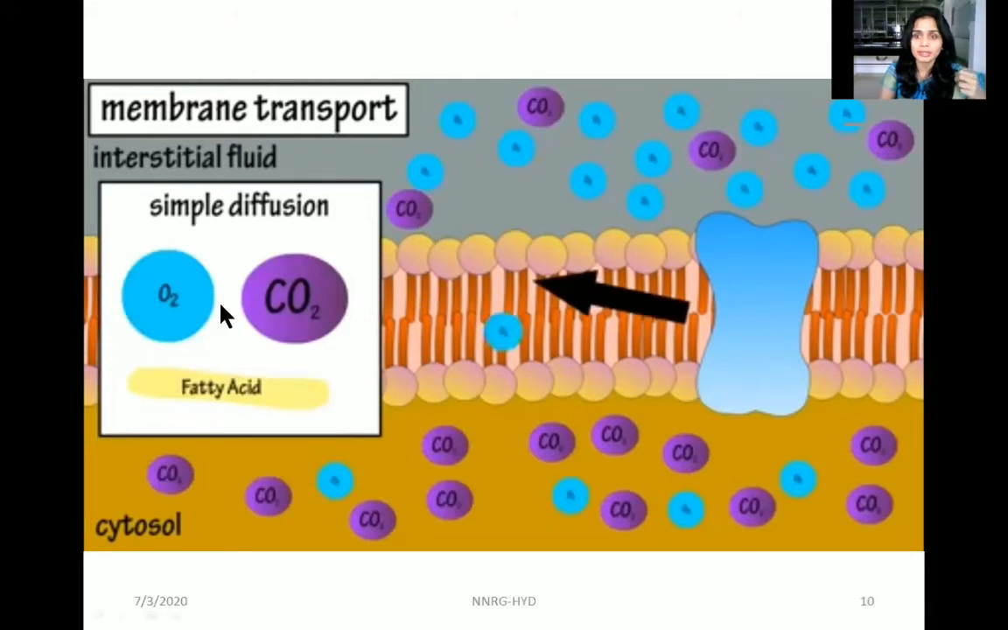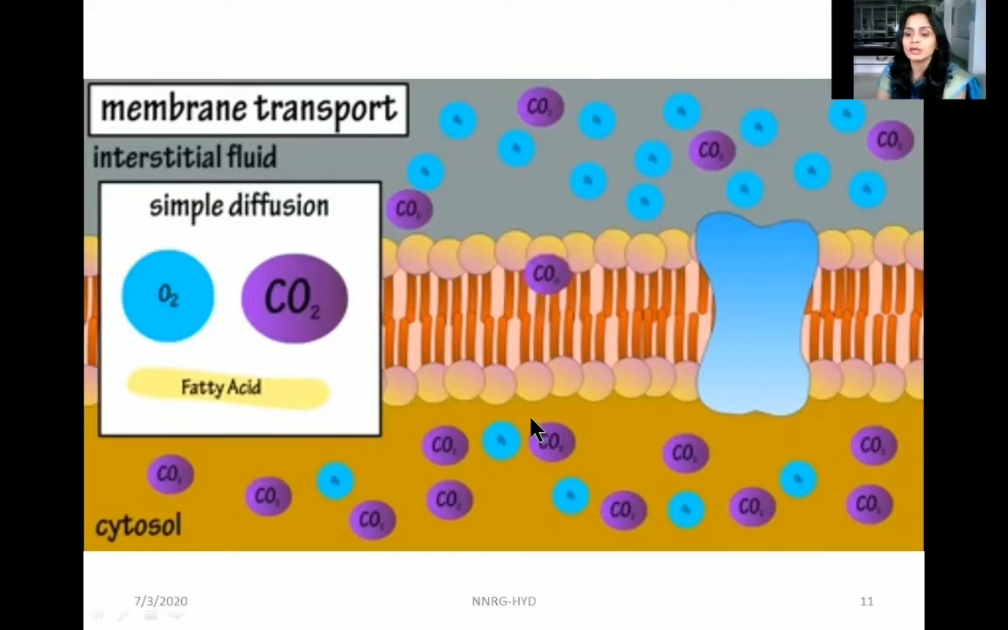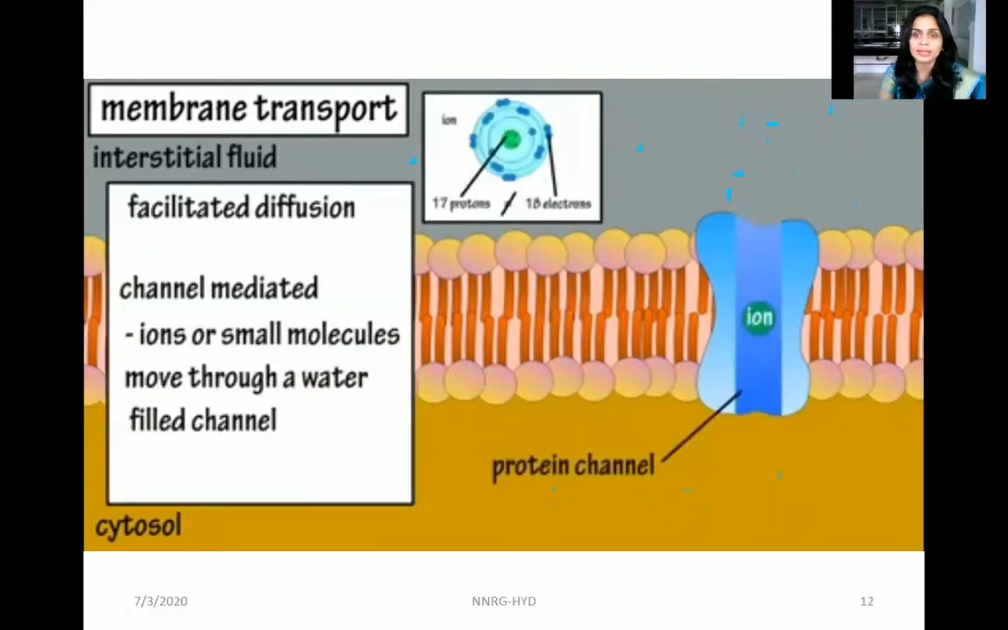Examples of substances which can pass through simple diffusion are oxygen, carbon dioxide, nitrogen, and fatty acids. If the oxygen concentration is higher outside, oxygen comes inside, and the concentration of carbon dioxide in the cytosol is higher. That's why carbon dioxide goes outside, towards the lower concentration. It moves by simple diffusion to the lower concentration to attain an equilibrium. So that is about simple diffusion.